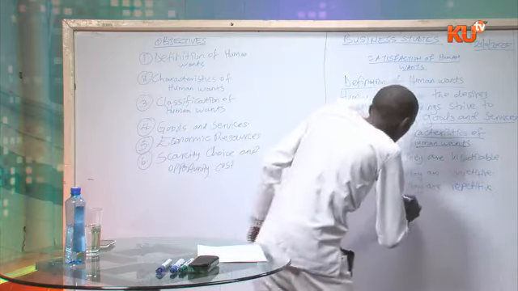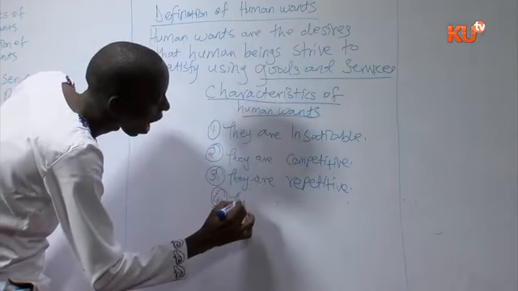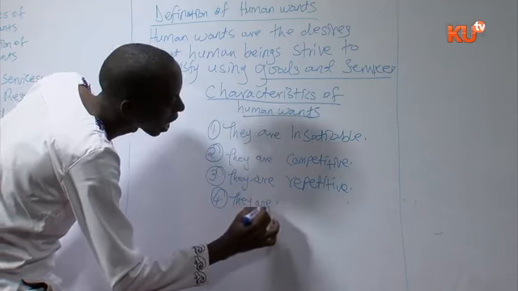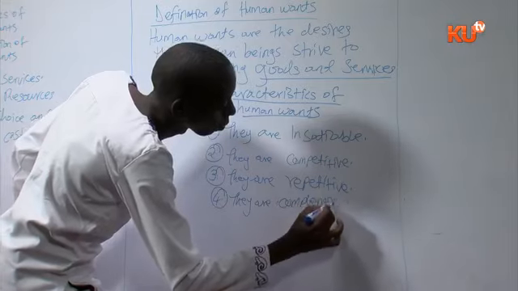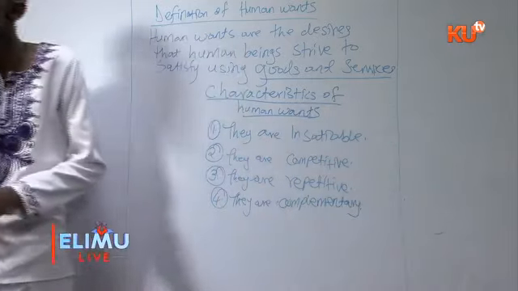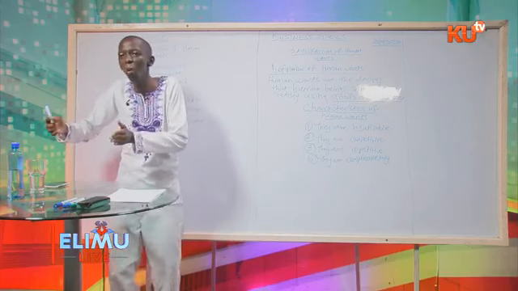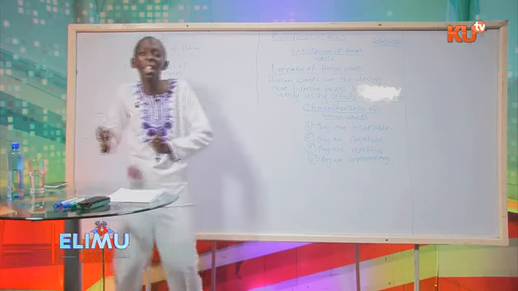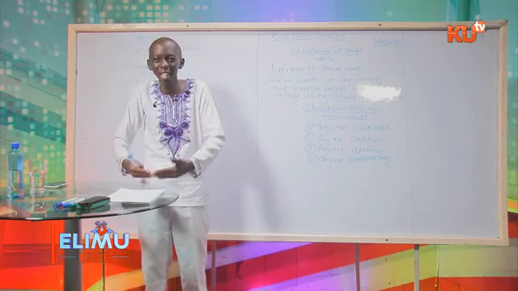The other characteristic of human wants is that they are complementary. Human wants are complementary. What does this mean? This means that for you to satisfy one want, you need another one. Complementary means that they go hand in hand.